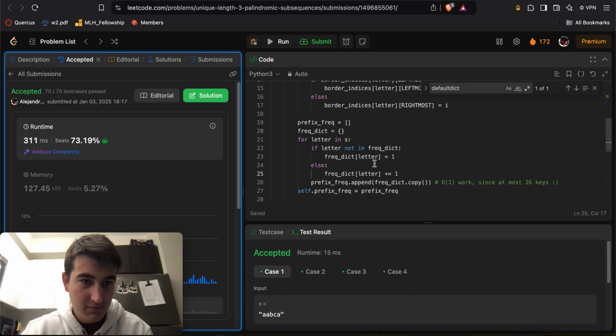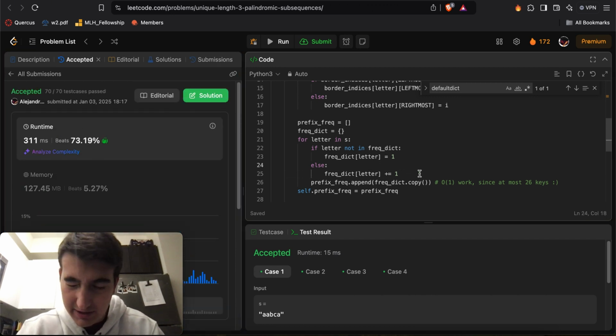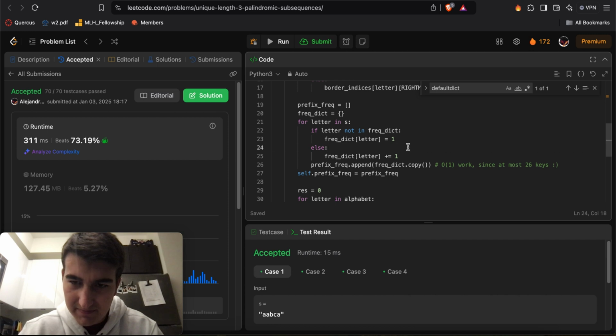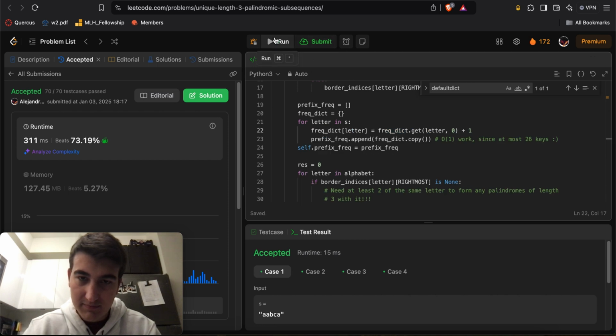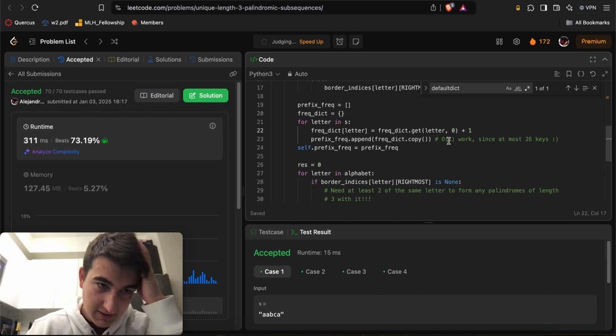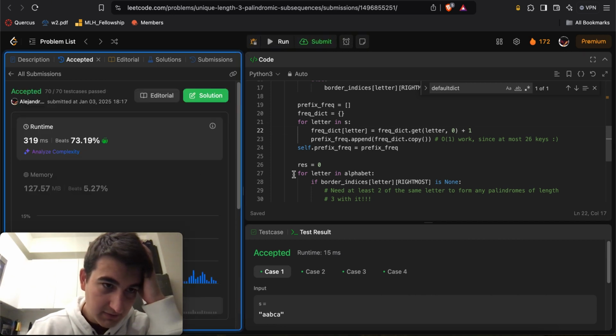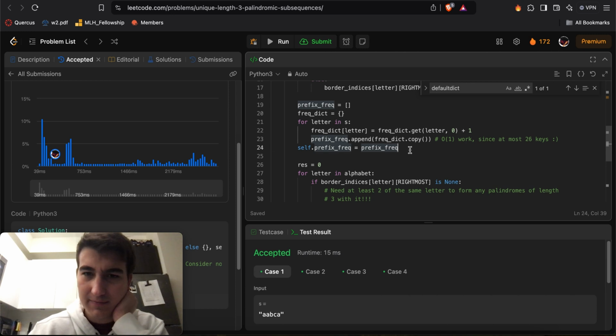Yeah, so okay, that's already making our runtime a lot faster. Or we can even do a frec dict of letter, frec dict dot get letter comma 0 plus 1, right? Maybe that makes us even faster. Yeah, it's a bit annoying to have to make a copy every single time. Yeah, seems like we're on the same track with that.